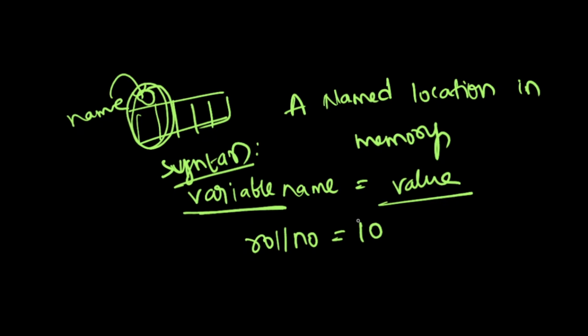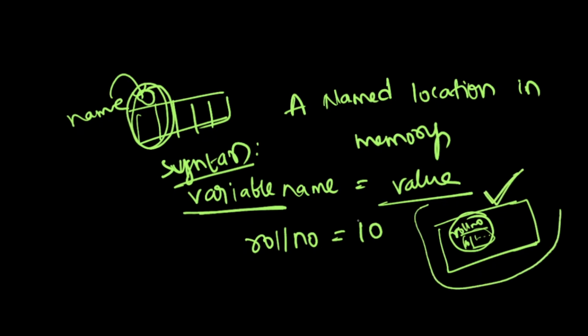Yes, right, because in memory, somewhere it will give the tag roll number and it will store 10. This is happening in the computer. We don't need to worry about the address, everything. We need to worry about the value we are storing. 10 means we are telling the computer, hey computer, please store 10. And the meaning of 10 is that it is known as roll number.